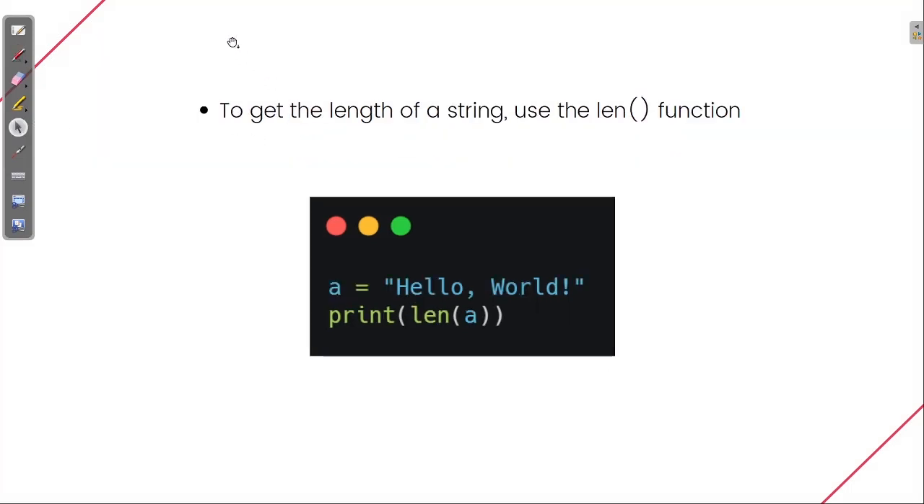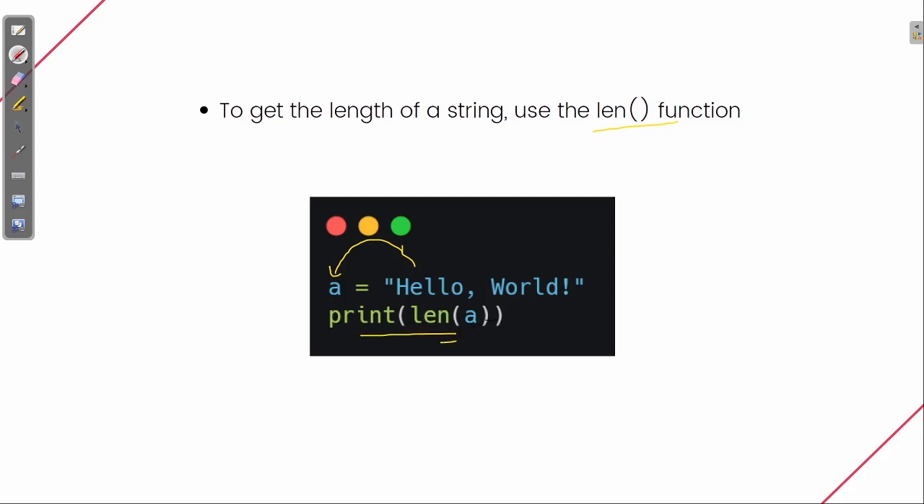So next, to get the length of a string. As I have already explained, we can use this to get the length. So what is the function to get the length of the string? The len function. You can simply write len, and whatever variable is storing the string. Here a equals hello world, so the string is stored in a. Now I have just written print and then len a.